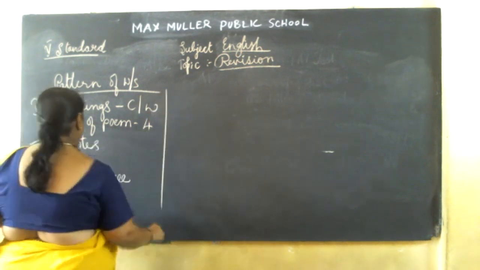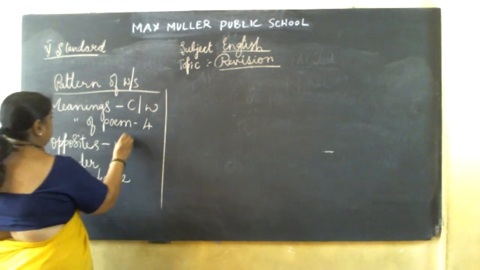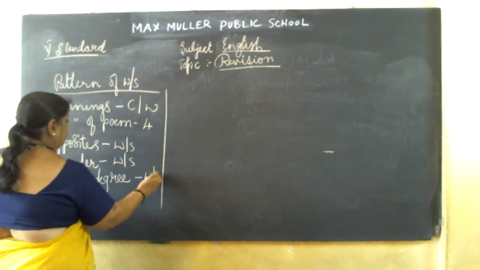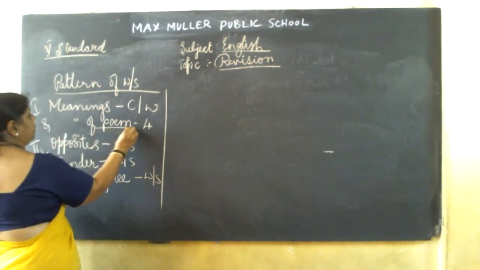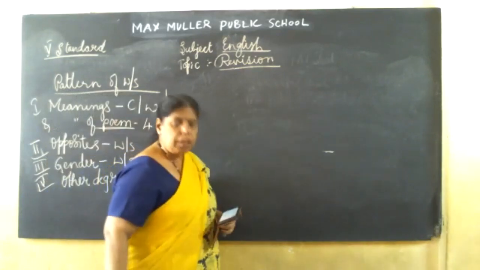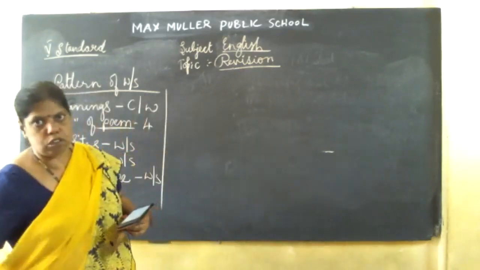Then all it is in the worksheet. This is in the textbook. In a poem, after the poem, you have those meanings. Learn those 4 meanings also.